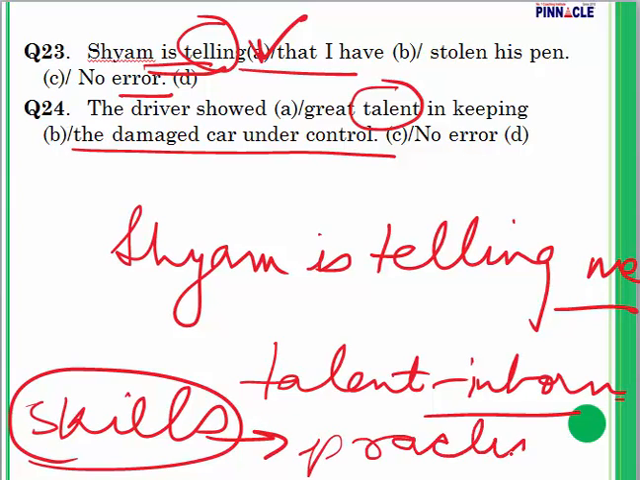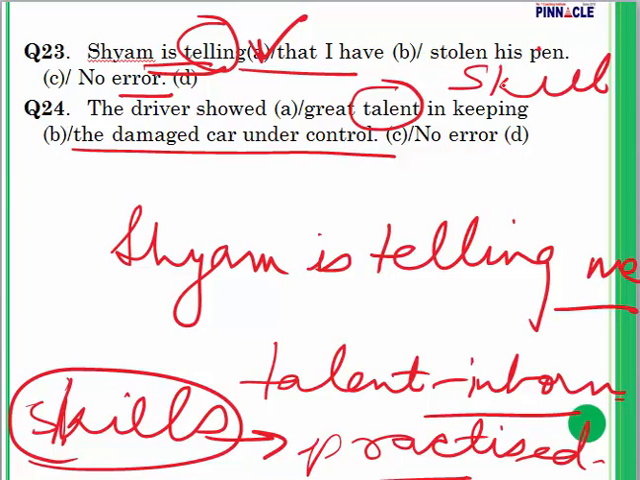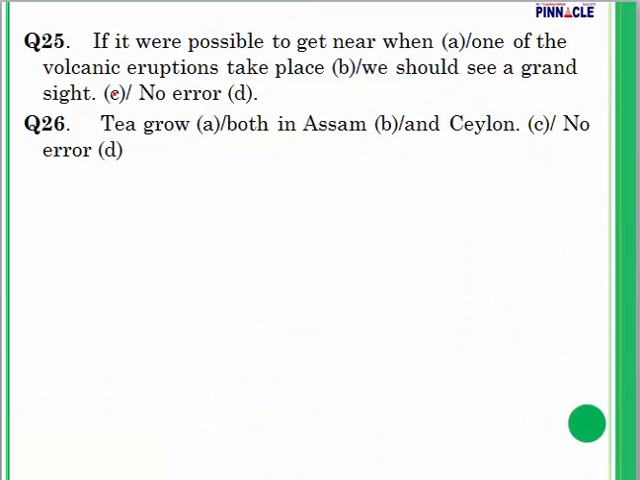Like for example, English speaking is a skill. It's not a talent, because when you practice regularly, it's going to improve. So driving is also a skill. The driver showed great skill in keeping the damaged car under control. Error is in part B.